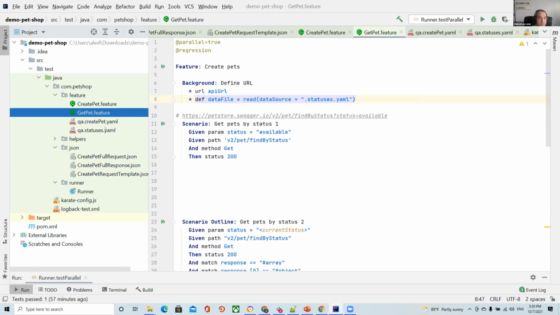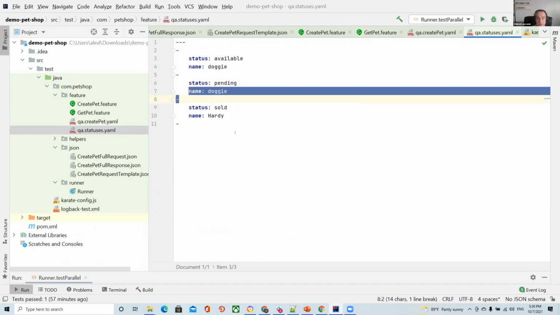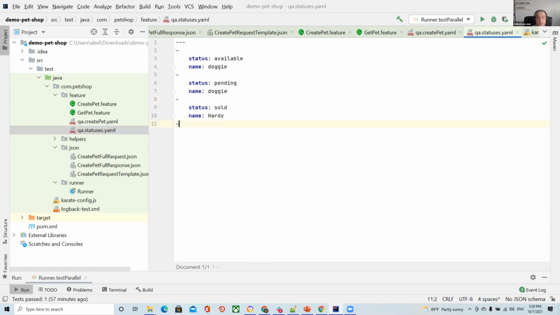Okay, and for example, I have different statuses. And in these different statuses, I have 3 iterations. For example, I have 3 statuses and 3 names. And here I can set up a different set of data for different test cases. Can be positive or negative. If, for example, I have some errors or I expect some message in response, I definitely can add a message here as a variable, and after that just use it from my test cases. And we split it like that.